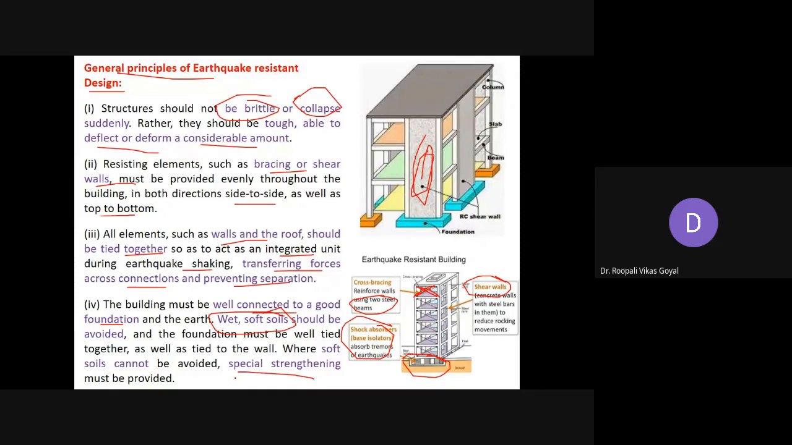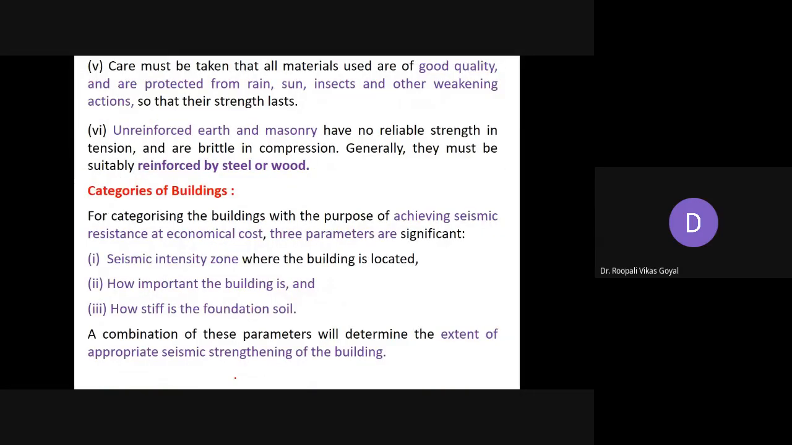Also the care should be taken that all the materials that we have used are of good quality, and should be protected from all other elements that will make them weak, like protection against rain, sun, insect. Okay. Then unreinforced means जिसमें हमने steel bars use नहीं किए हैं, so that are unreinforced earth or masonry जो भी हम use कर रहे हैं, they have no reliable strength in tension, and they are also brittle in compression. So generally they should be avoided. It should be properly reinforced, means proper steel bar arrangement should be provided.